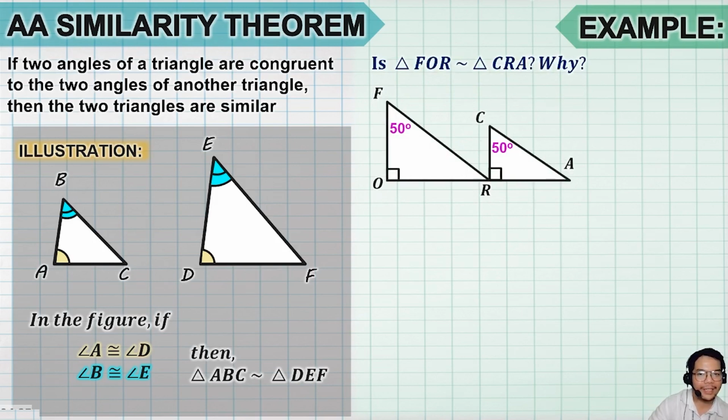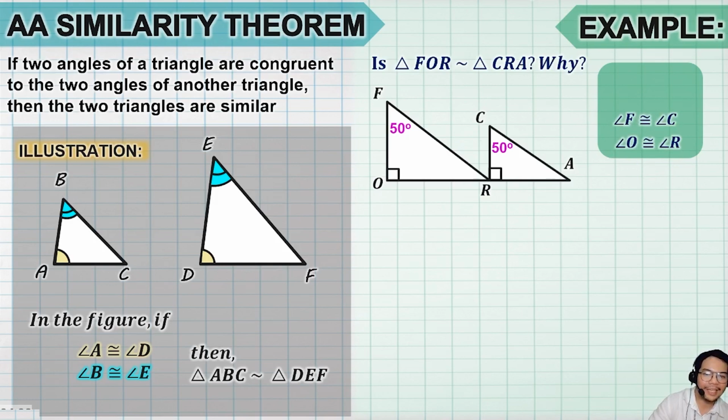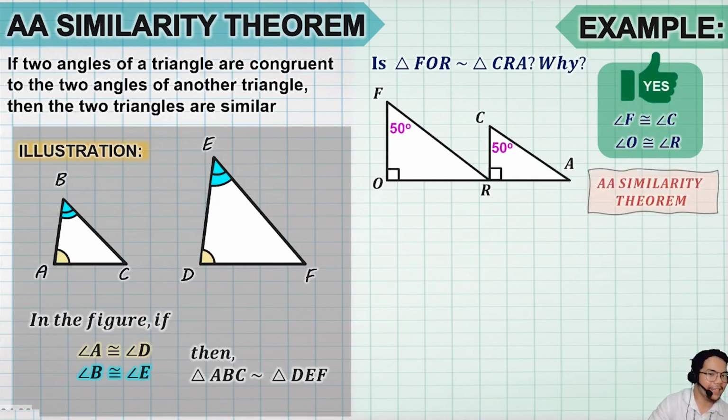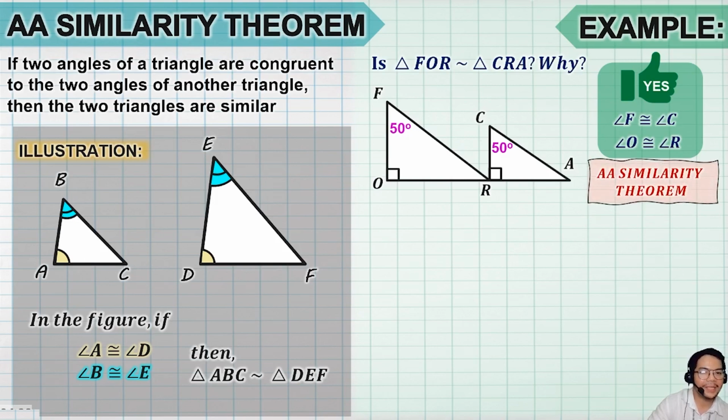Given that we have here is triangle FOR similar to triangle CRA. Tingnan natin. Based on the values of the angles, angle F is congruent to angle C because both of them measure 50 degrees. Ganon din pagdating kay angle O at kay angle R kasi right angle sila pareho. So they are said to be similar because of AA similarity theorem. May dalawa kang pairs ng congruent angles.